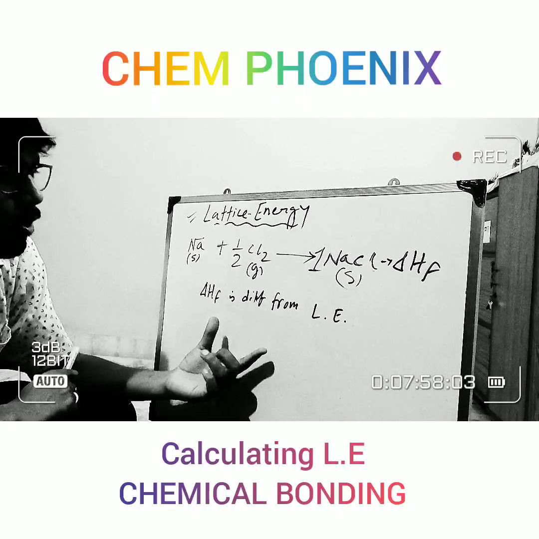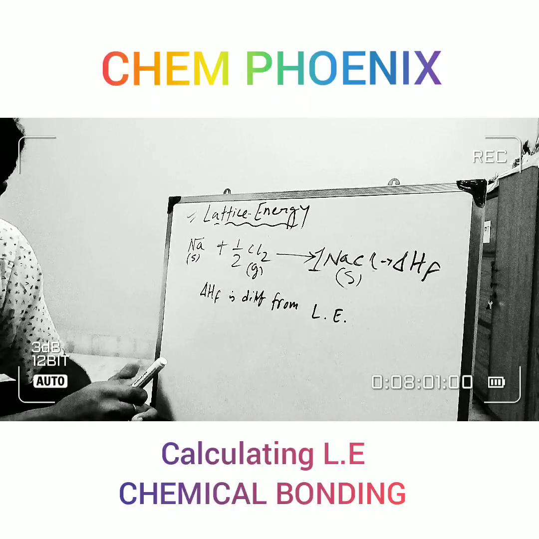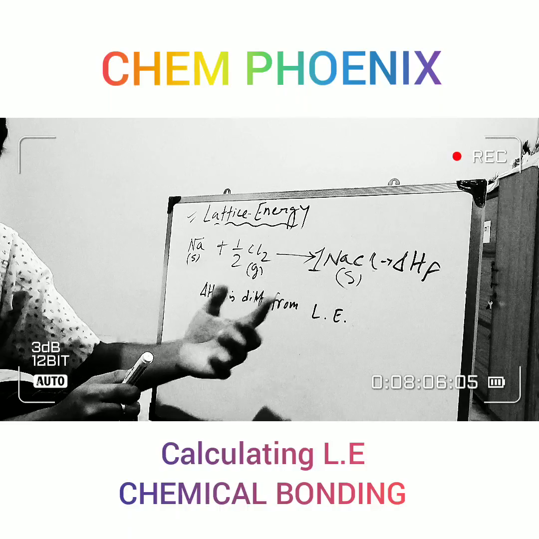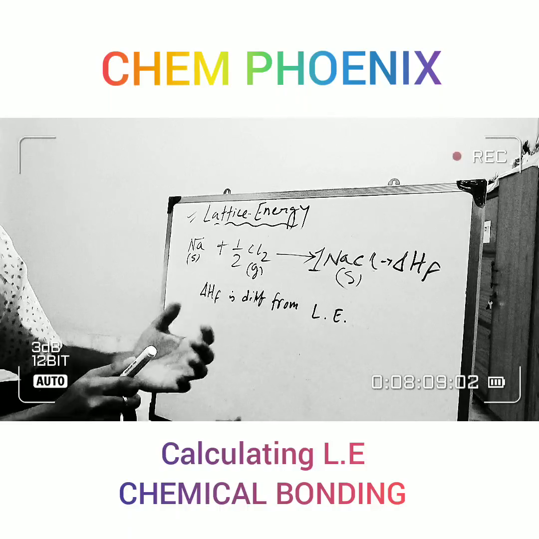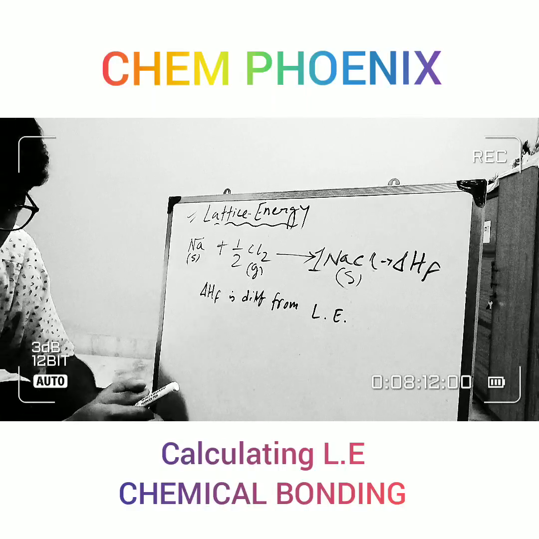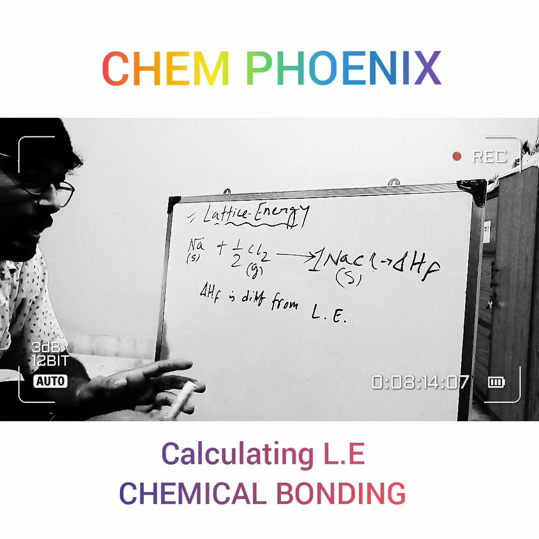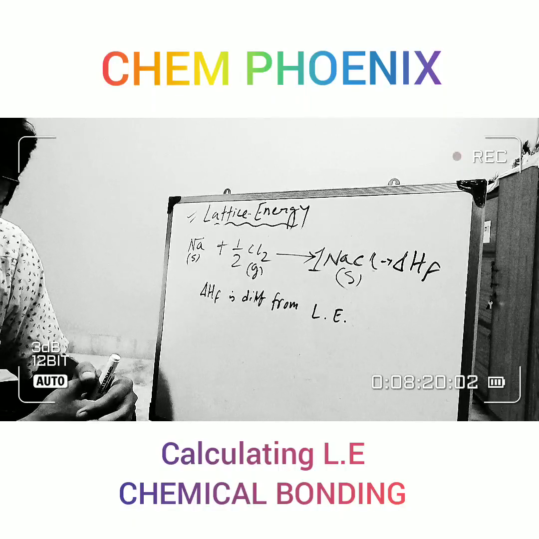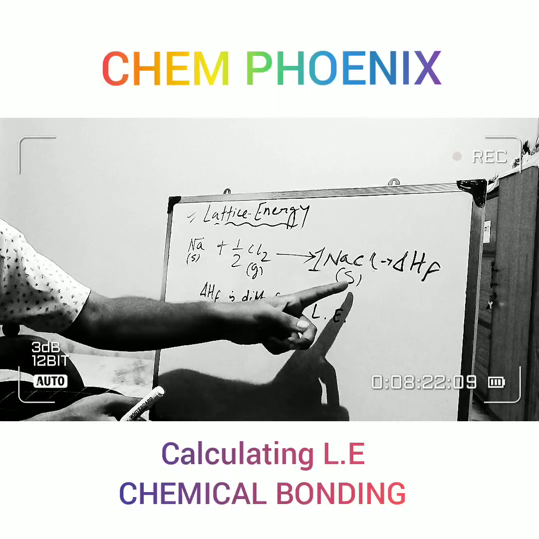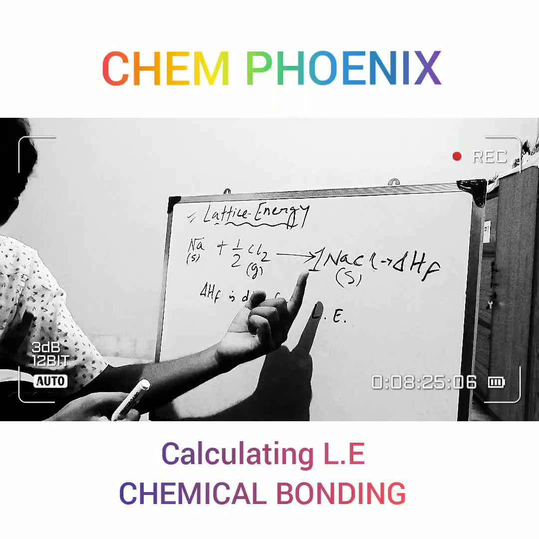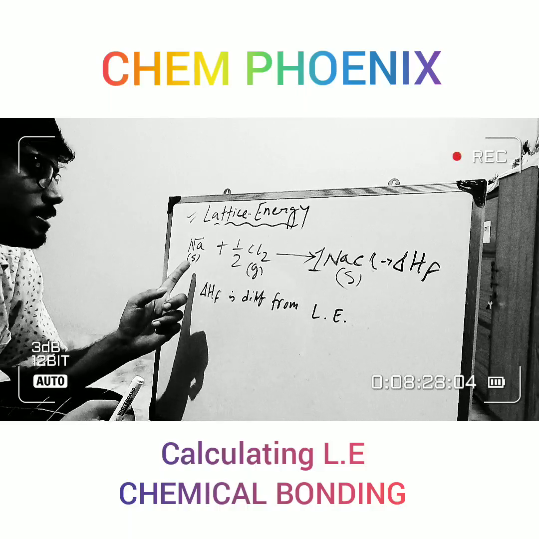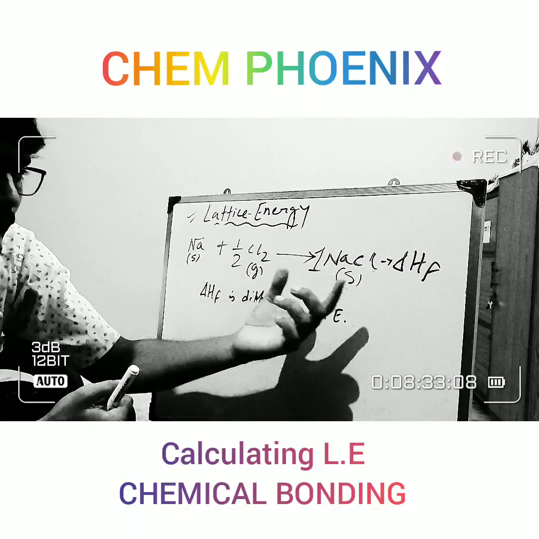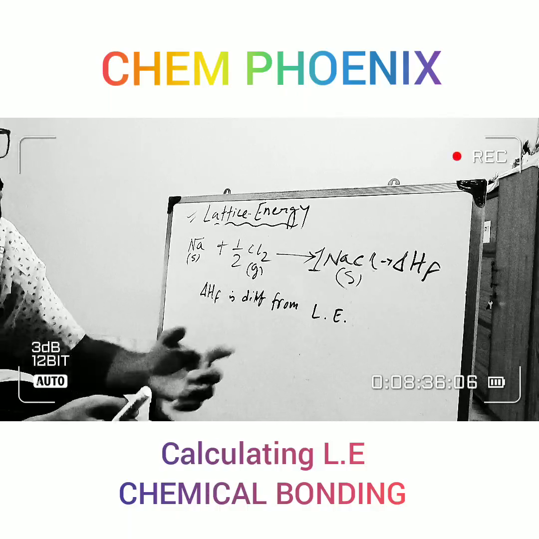Clear? What is lattice energy? We have gone through that. Whenever we want to form 1 mole of ionic compound from its gaseous cation and gaseous anion, an amount of energy is released that is known as lattice energy. And what is delta HF? That is, to form 1 mole NaCl or 1 mole of ionic compound from the elements which are in pure and stable form, an amount of heat is released that is known as delta HF.